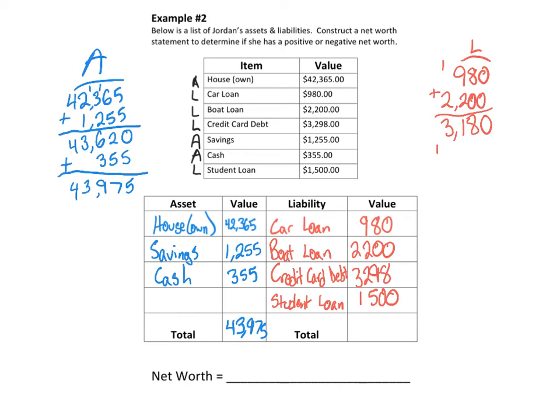Adding the credit card debt, which is 3,298. $6,478. Then we still have to add the student loan, 1,500. For 7,978.